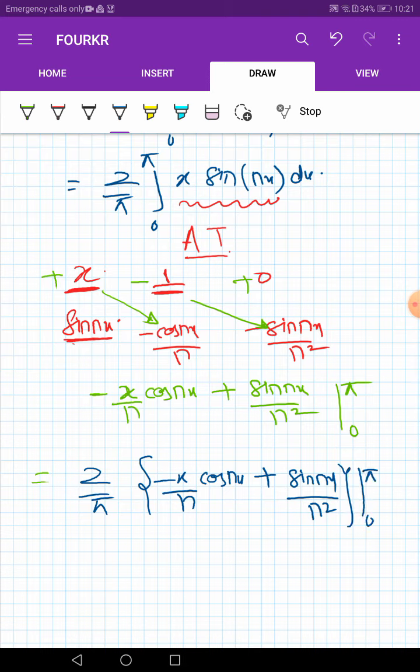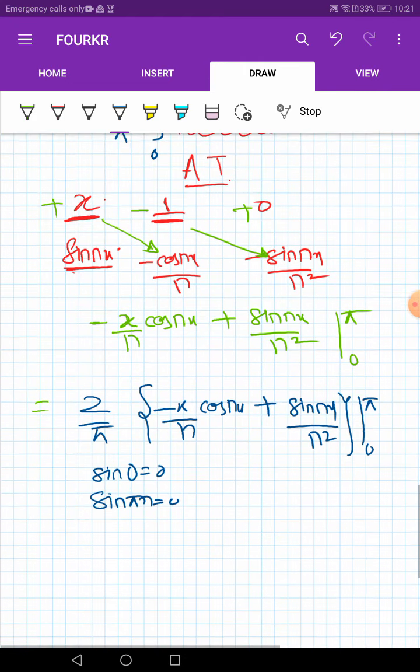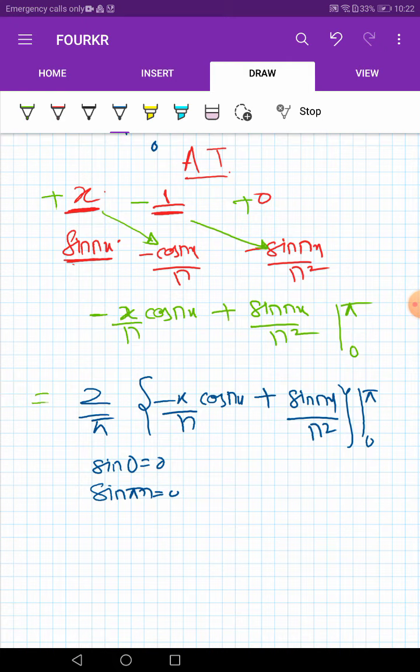Now we know that sine 0 is equal to 0, so sine n pi will always be equal to 0 irrespective of the value of n. And cos n pi will be minus 1 power n, because if n is equal to 0, then cos 0 will equal 1. If n is equal to 1, then cos pi will equal minus 1. So in general cos n pi will be minus 1 power n.